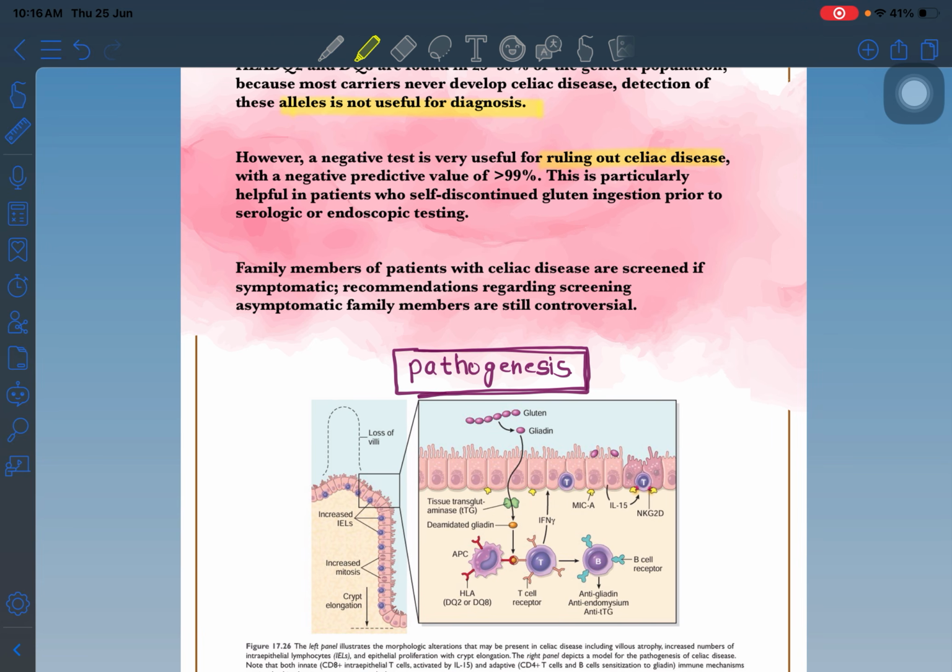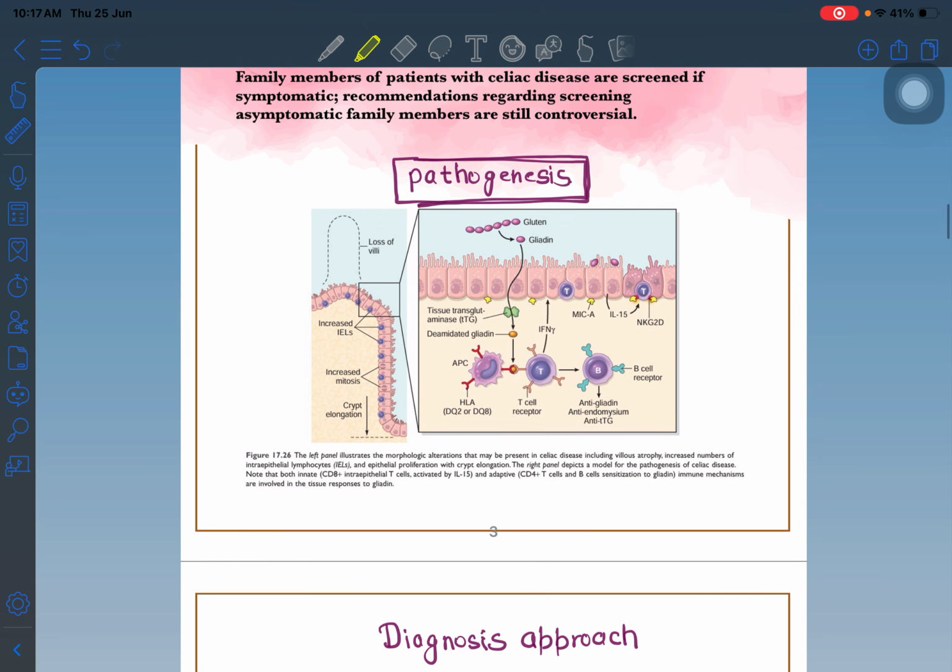Next thing is screening of the patient's family members. If the father has celiac disease and the son is symptomatic, DQ2 and DQ8 will help in moving towards the diagnosis of celiac disease. If the son is asymptomatic, doing this test is illogical, or still controversial, because 25 to 35% of the normal population is positive for HLA-DQ2 and DQ8. So we cannot say that positivity of HLA-DQ2 and DQ8 in an asymptomatic son, whose father has celiac disease, means he will always have celiac disease.